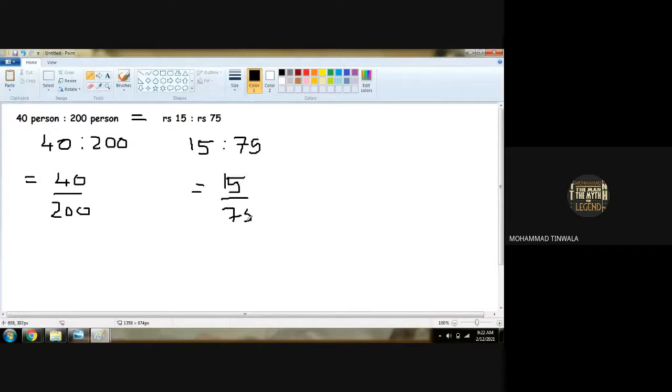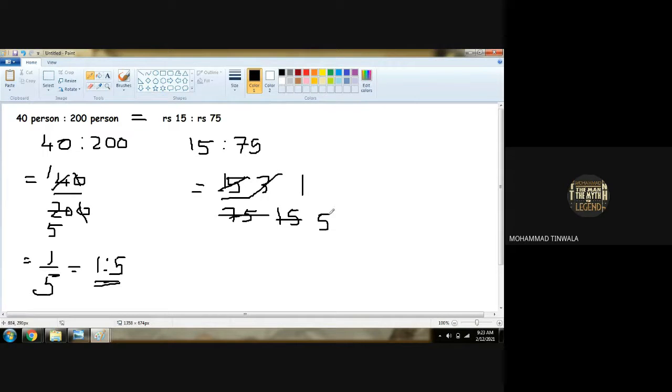Girls, does anyone have a doubt in this? No. This 0, 0 got cancelled here. 4 ones are 4, 4 fives are 20. So we got 1 upon 5 for the first part. So the ratio will be 1 is to 5. In this, 5 threes are 15, 5 15s are 75. 3 ones are 3, 3 fives are 15. So in this also we got 1 upon 5. So the ratio we get is 1 is to 5.